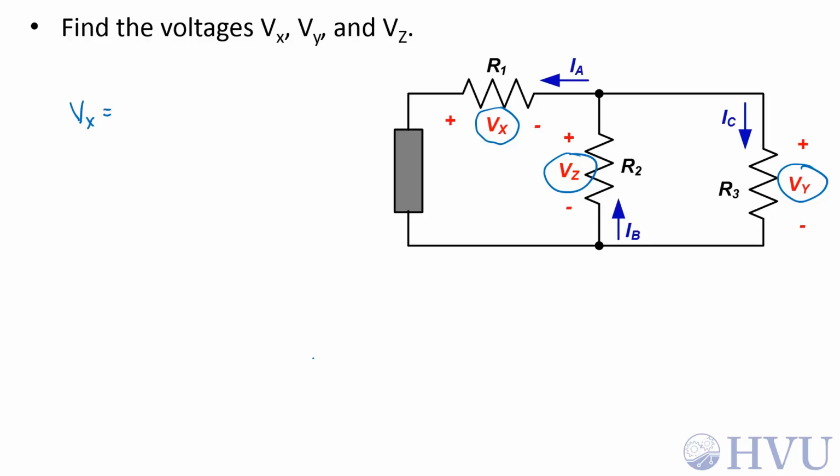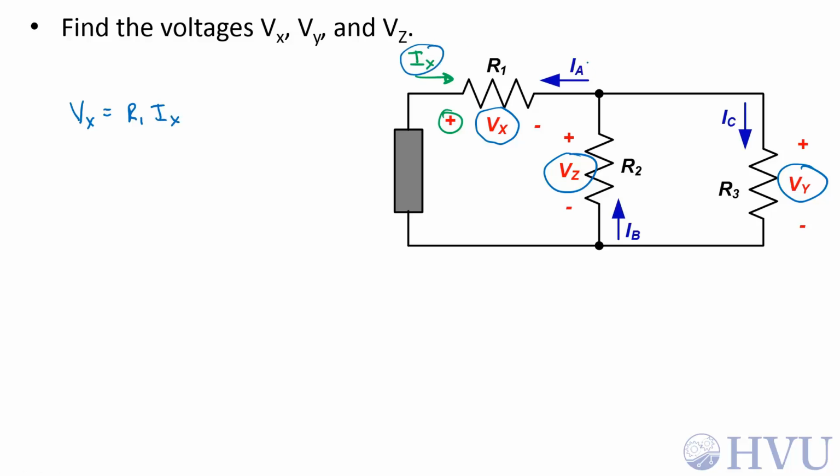Voltage is equal to resistance times current, but the current needs to be entering the positive voltage terminal in order for Ohm's law to make sense. That means that I need to define a current here, I sub x, such that this assumed positive current is entering this assumed positive voltage terminal. Now v sub x is equal to R1 times I sub x.